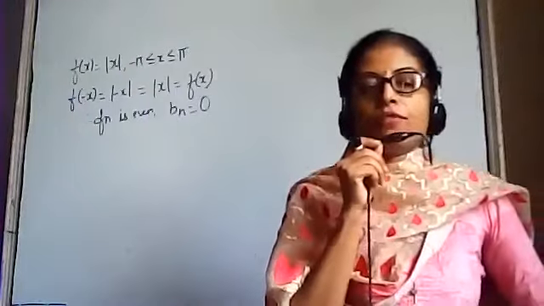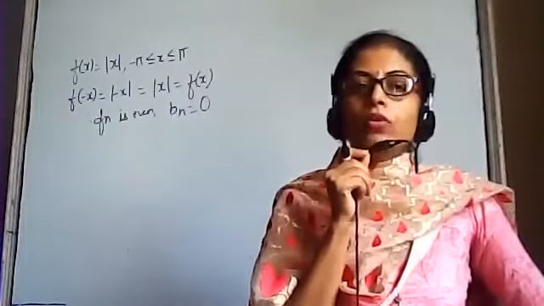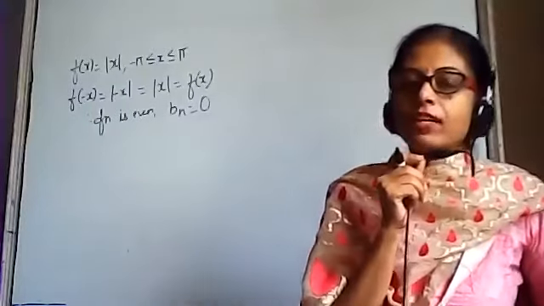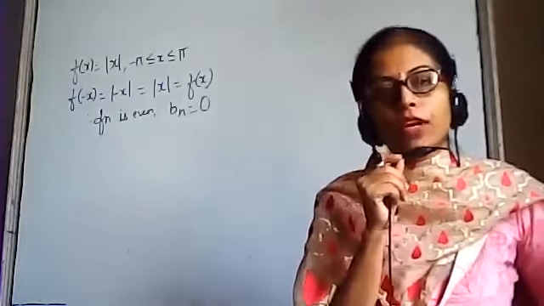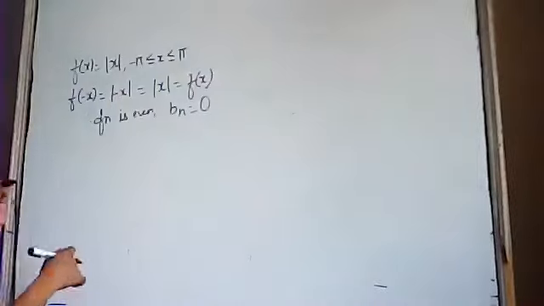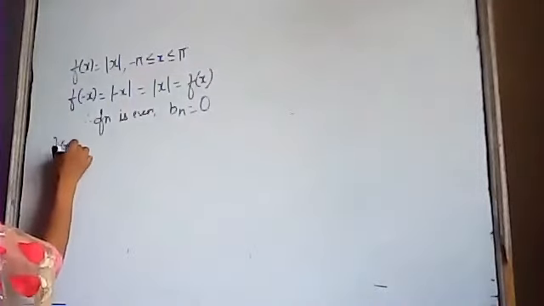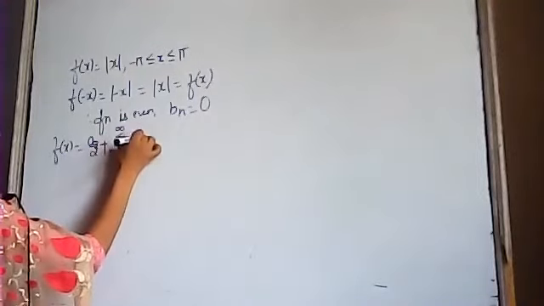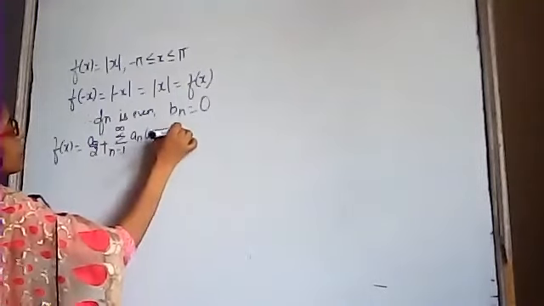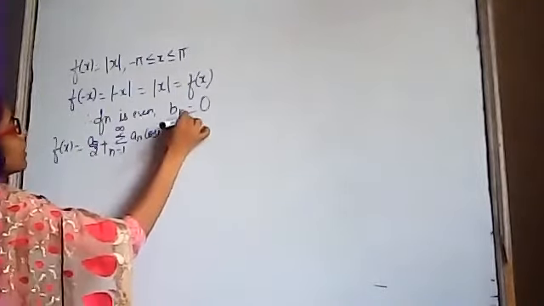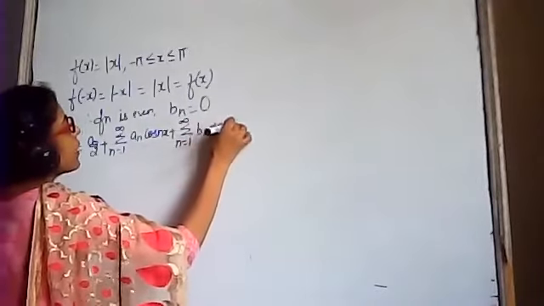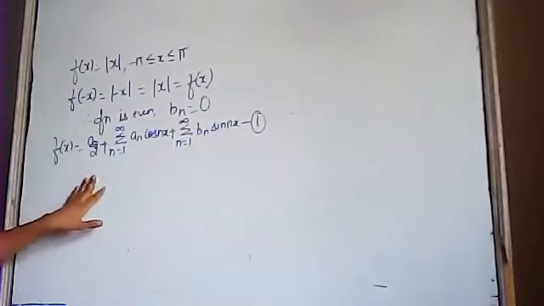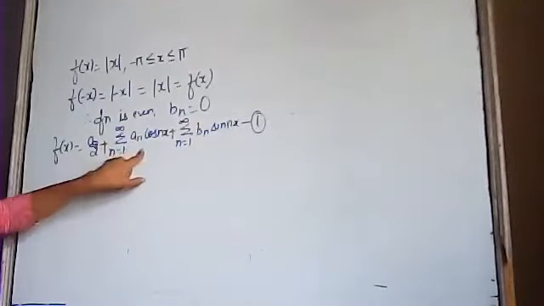So in this case, we have to find the values of a naught and an only. If we have an even function, bn is equal to 0, and we have to find the value of a naught and an. First of all, the Fourier series is given by f(x) = a naught by 2 plus summation n varies from 1 to infinity an cos nx plus summation n varies from 1 to infinity bn sin nx. This is equation number 1. Now, from this equation, we have to find the values of a naught and an.